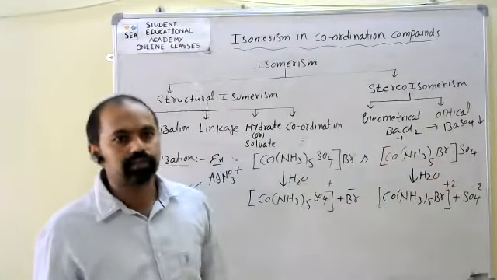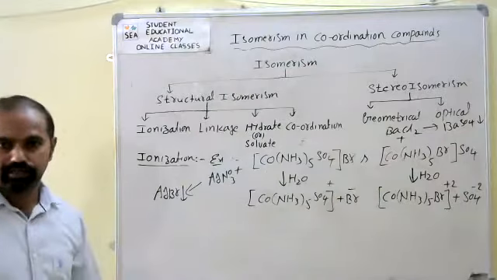That type of isomers are called ionization isomers.